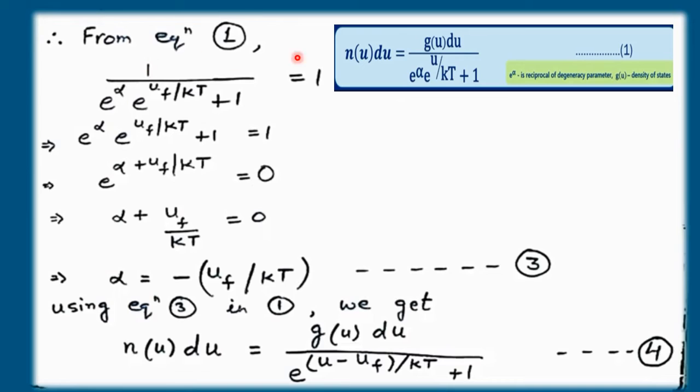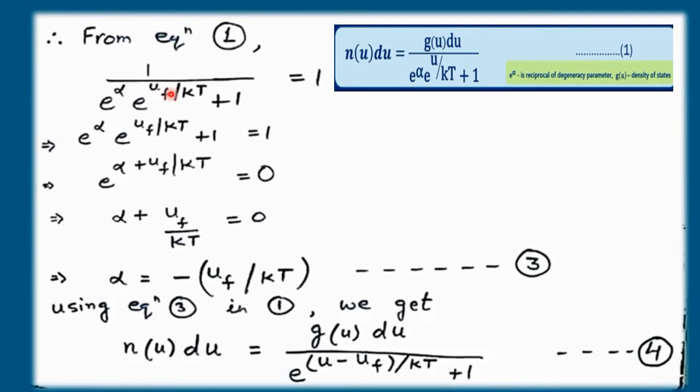After that, from equation number 1, if we take Gu toward this side, we'll get Nu upon Gu is equal to 1 upon e raised to the power alpha plus u upon kT, plus 1, which will be equal to 1 because occupation index in the Fermi energy level is always equal to 1. So cross multiplying and solving this, we'll get e raised to the power alpha plus uF divided by kT is equal to 0